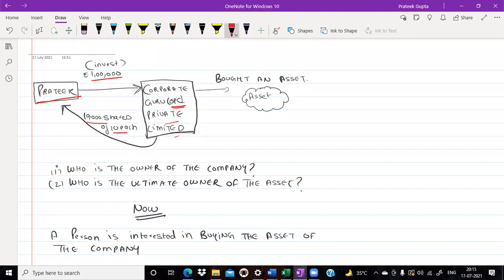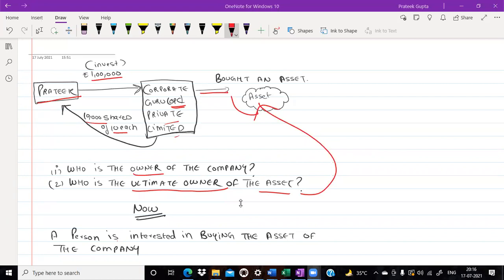No problem, sir. Now, thereafter, the company bought an asset. Now, my question to you is that who is the owner of the company? Do let me know the answer in the chat box. This is very important. Yes, Sagar is saying Pratik is the owner of the company. Very nice, Pritika and Sagar. Lydia, very nice. Now, my question to you is that who is the ultimate owner of this asset? Private Limited. Very nice, sir. Pritika is saying company.